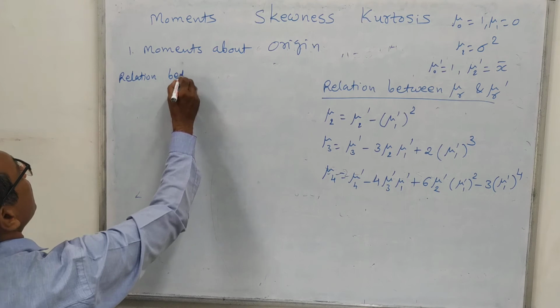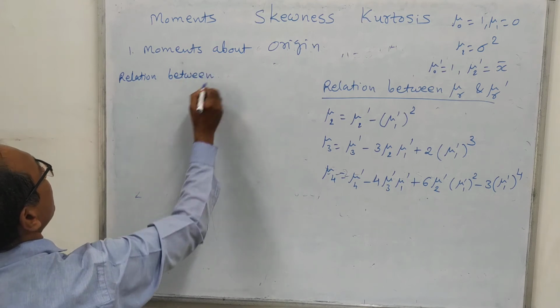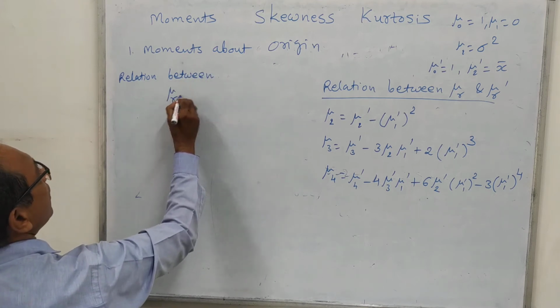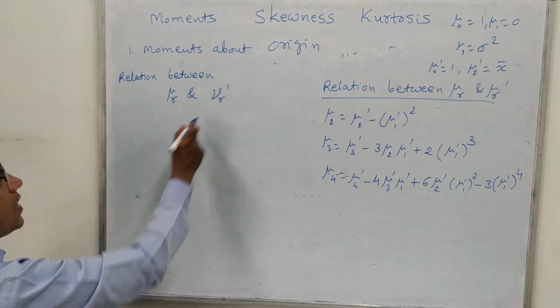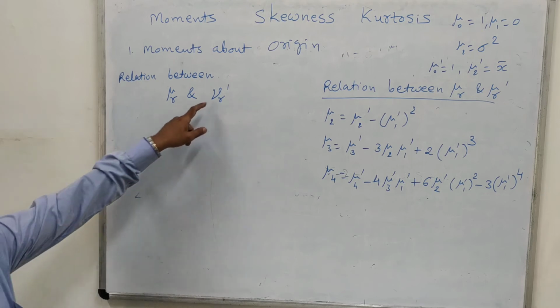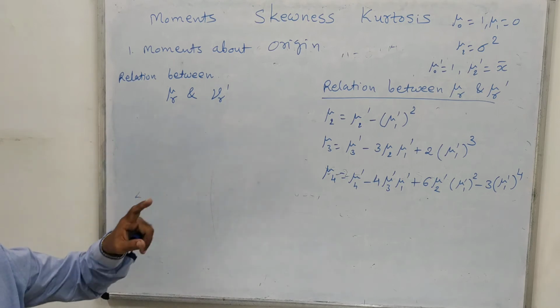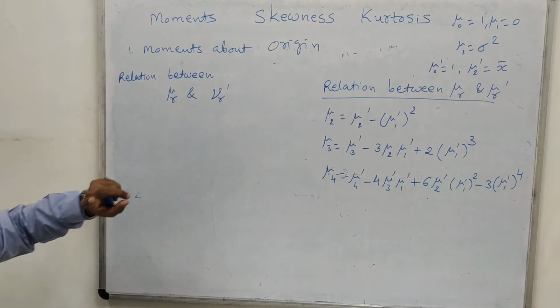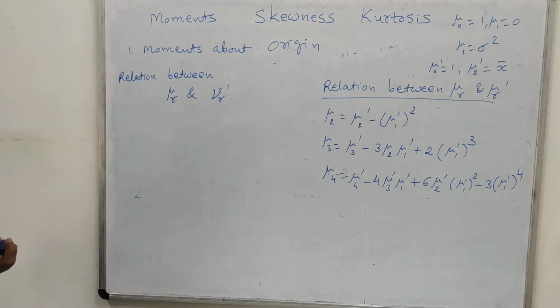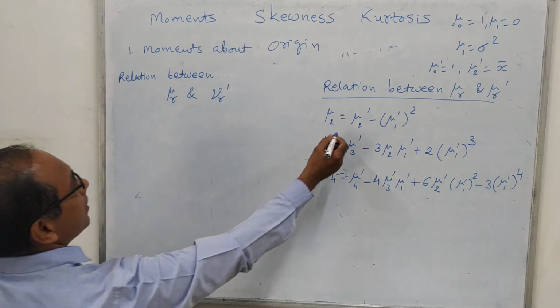Okay. Similarly, we have a relation between mu r and mu r dash. Mu r dash means what? The moment about A, capital A. Moments about capital A. This is the basic formula. And the same relations we can get.